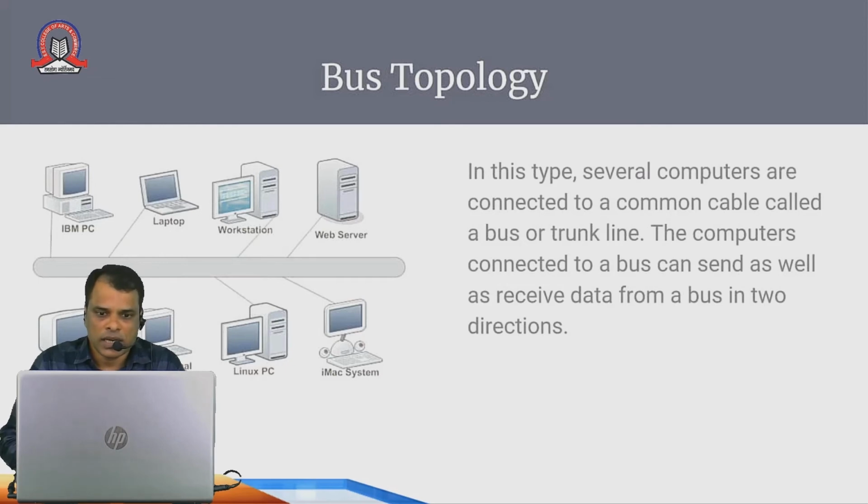The computers connected to the bus can send as well as receive data in two directions. It works in both directions. Here the main problem is that if that main trunk or bus line gets some fault, your whole network will fail. So that is the main big problem with the bus topology.